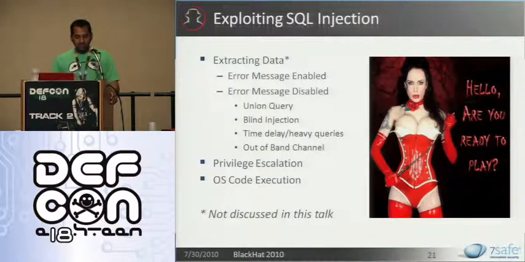Essentially, extraction of data can be divided into two categories. When the error messages are enabled, then just like in MS SQL, you do typecast conversion errors, and you extract the data within the error messages. You can do similar things in Oracle. When the error messages are disabled, you can call union queries. You can do blind injection. Then if the front end does not give you clues about blind injection,